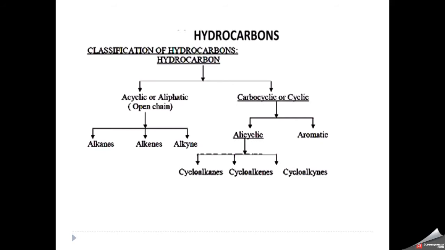I will explain these terms later on. The second type is called carbocyclic or cyclic compounds, which are further classified into two major categories: aromatic hydrocarbons and alicyclic. The alicyclic are further classified into cycloalkanes, cycloalkenes, and cycloalkynes.